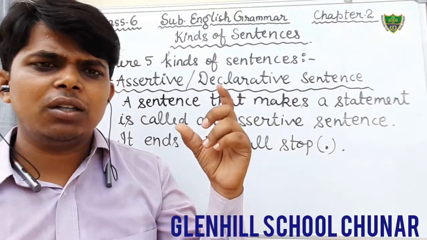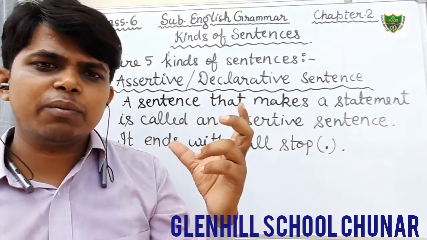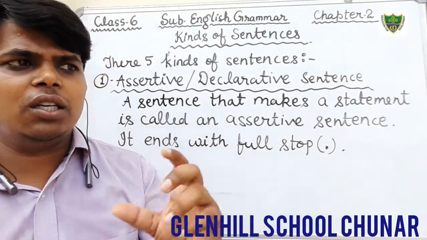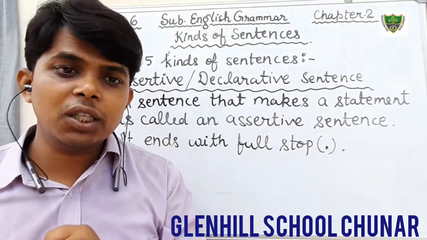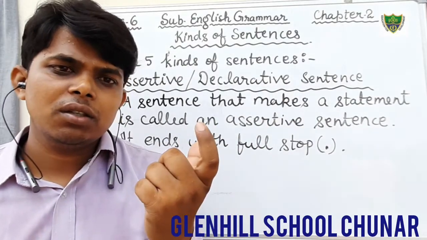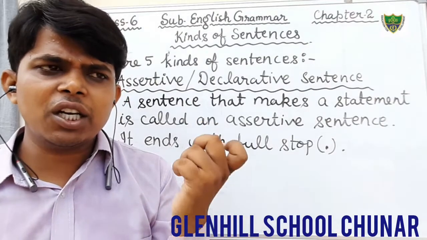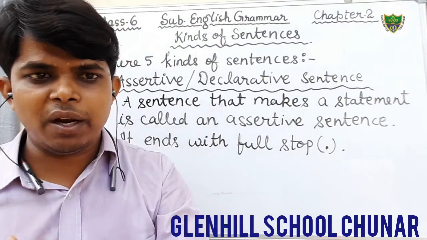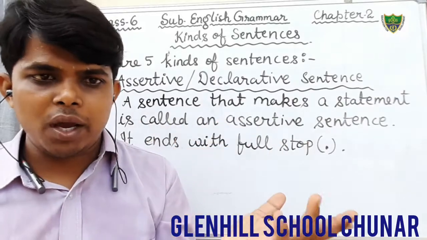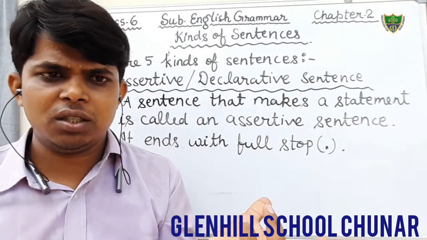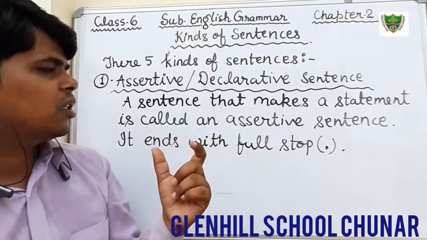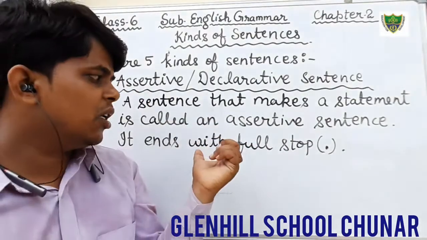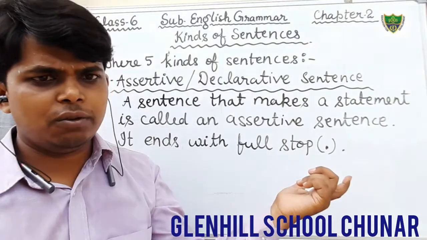Statements mean any kind of statement, such as "He is a good boy." "Mahatma Gandhi was a leader" is a statement. It declares that he was a great man. It declares or asserts, therefore it is known as an assertive sentence, and it ends with a full stop.